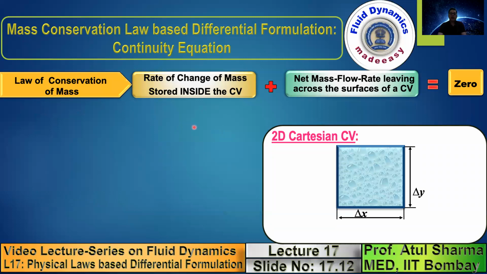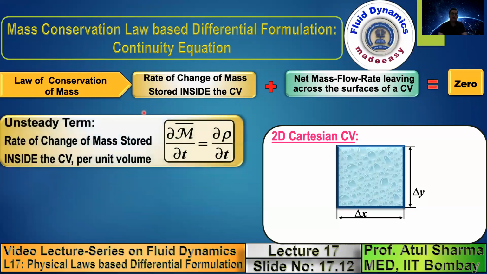So let us start with applying the first law, that is the mass conservation law. This slide shows the mass conservation law based differential formulation, which is called the continuity equation. This is the law of conservation of mass, where the rate of change of mass equals 0. The rate of change in fluid mechanics consists of two terms as mentioned earlier. Since we are following a constant region approach, the Eulerian approach, it is the rate of change of mass stored inside the control volume plus the net mass flow rate leaving across the surface of the control volume.